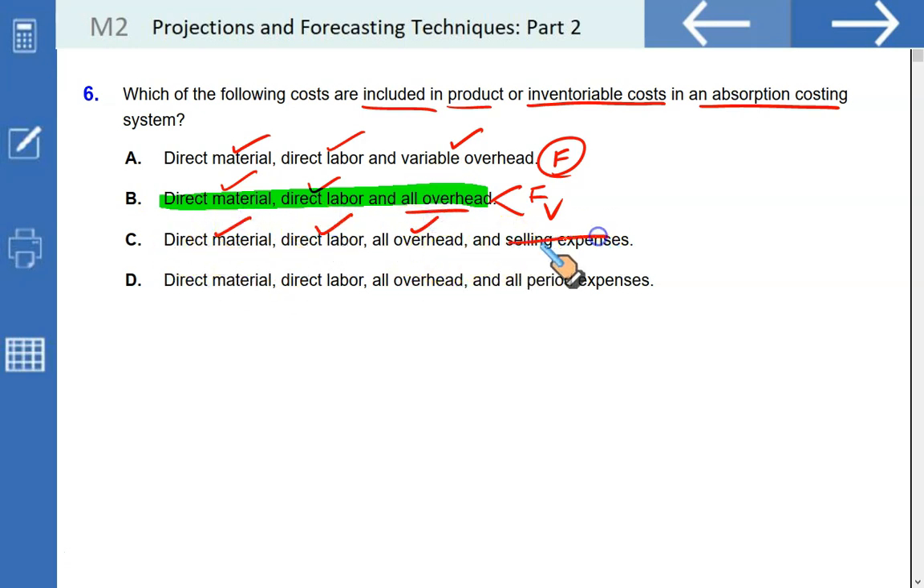All overhead, yes, but selling expenses, no. Direct material, yes. Direct labor, yes. All overhead, yes. All period expenses, no. Selling, distribution, administration, they are not included as a part of product cost or inventoriable cost.